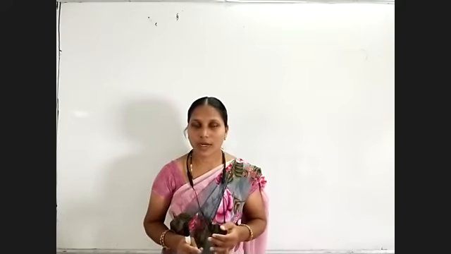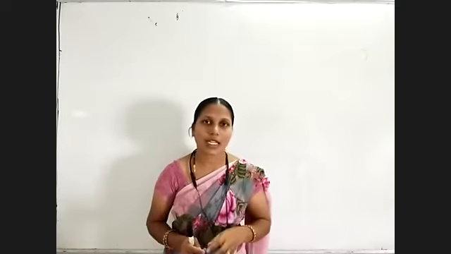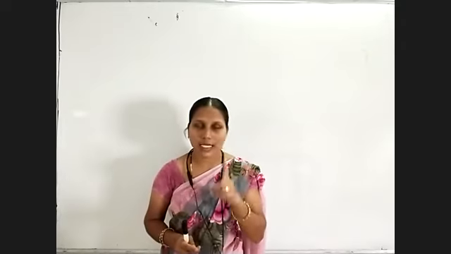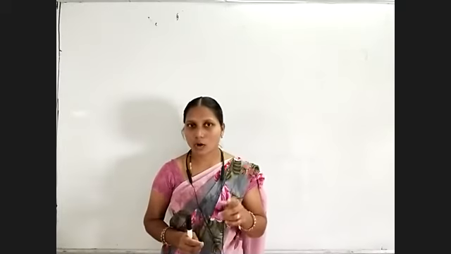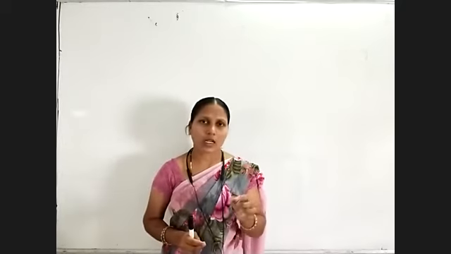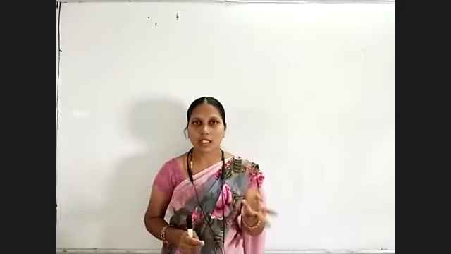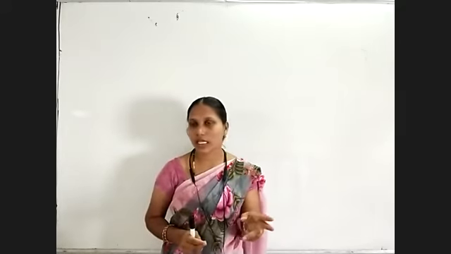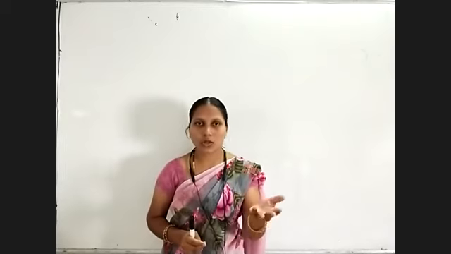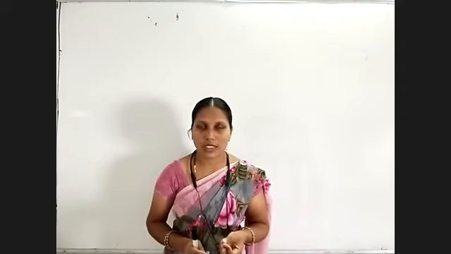Co-primes are relative primes. What are the co-primes? The numbers which are having only one as the common factor. Only one is their common factor. Such numbers are said to be co-primes or relative primes. All the consecutive numbers, suppose I am taking 2 and 3, two consecutive numbers, beside numbers. So these two are having HCF equal to 1. So these two are said to be co-primes like that.